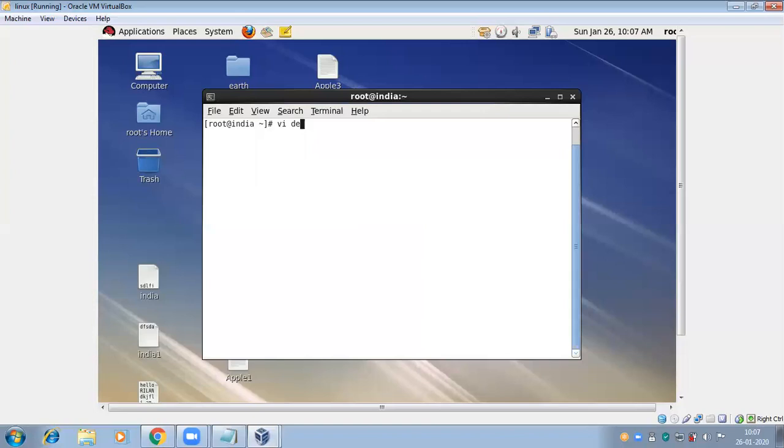Here I'm writing the file name d.c. In the insert mode itself I can write something. Press I for insert mode. Then I'm writing the program line by line.